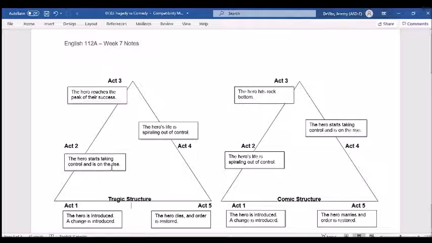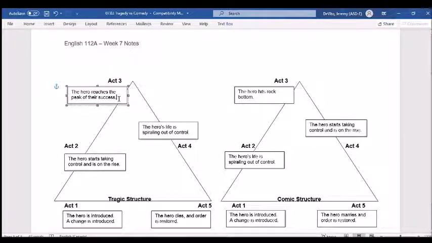We see this potential for them in the first act, and in Act 2, we see that potential start to be fulfilled, and they start to take control, and they rise. And when we get to Act 3, we get to the middle of the play, and the hero really successfully reaches the peak of their success.